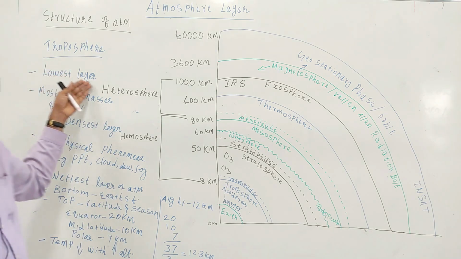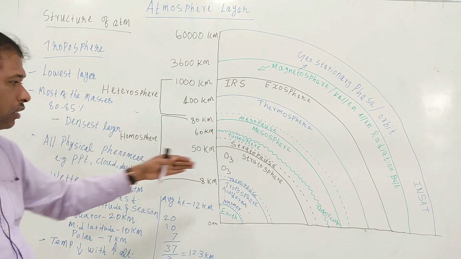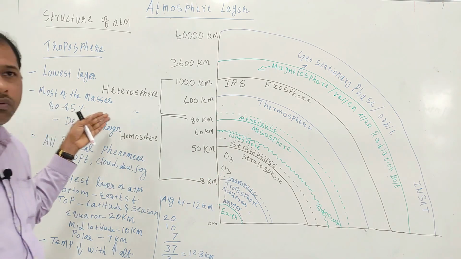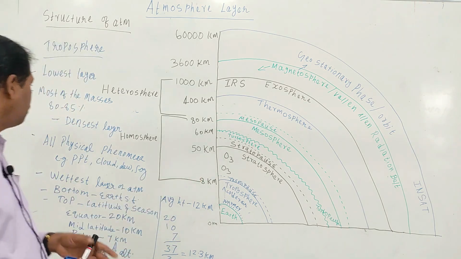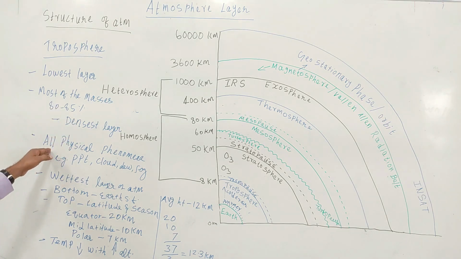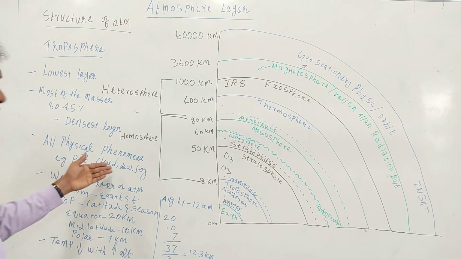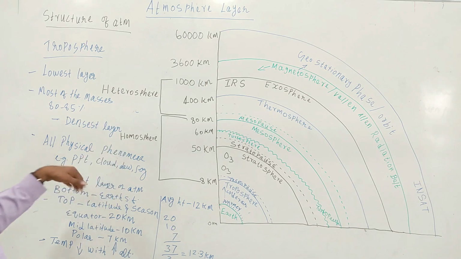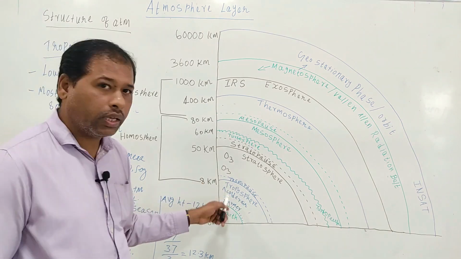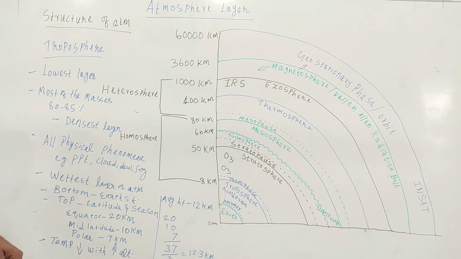So this is all about characteristics of troposphere. Troposphere is the lowest layer of Earth's atmosphere. Most of the mass occurs in this troposphere, about 80 to 85% of total mass, so it is called the densest layer of atmosphere. All the physical phenomena occur in this layer, for example precipitation, clouds, dew and fog. This layer contains more water vapor, so it is called the wettest layer of atmosphere.